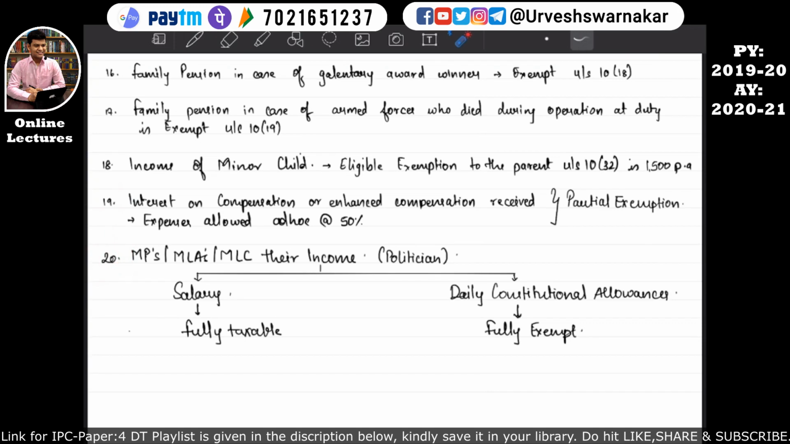Point number 20 says that if MPs, MLAs, MLCs, that means the politicians, are earning a salary income, then it will be fully taxable. But if they are earning daily allowances, that is daily constitutional allowances, then it will be fully exempt. I hope this is quite clear to you all. So let's revise this point. Point number 20 says that if an MP, MLA or MLC receives a salary income, then it will be fully taxable. But if they receive a daily constitutional allowance, then it will be fully exempt. I hope this is quite clear to you all.